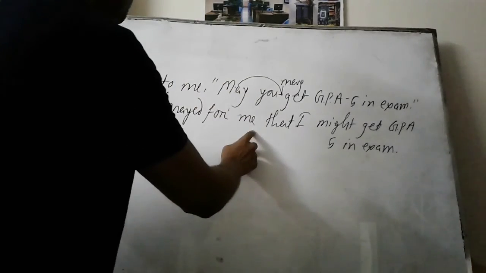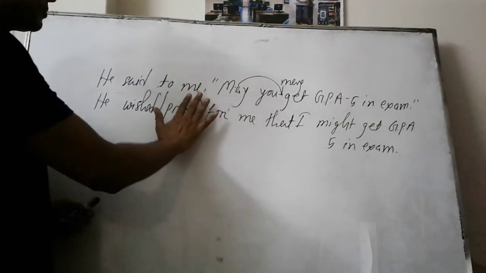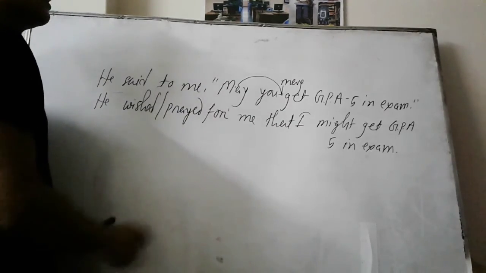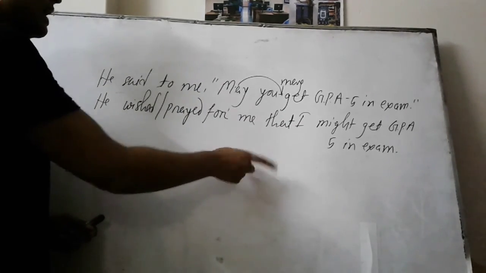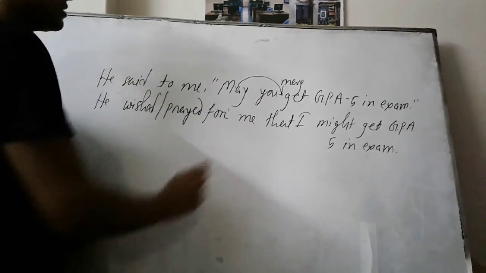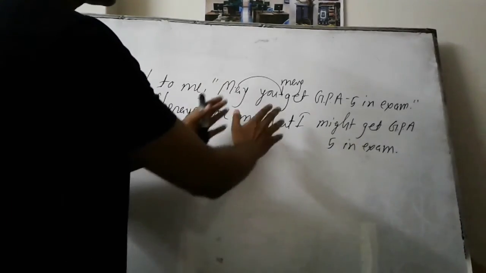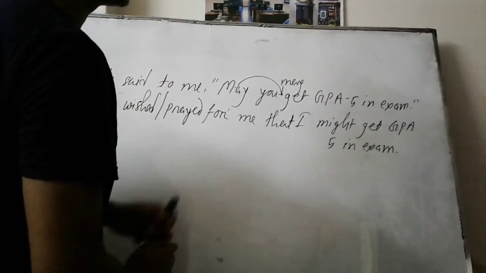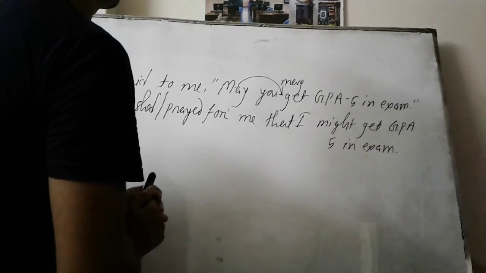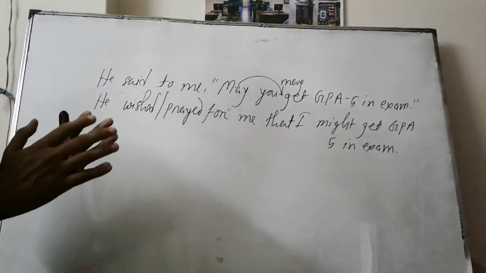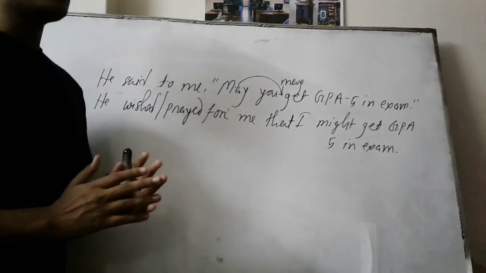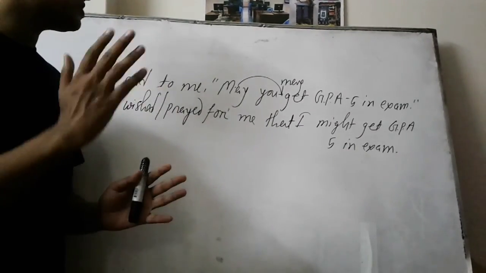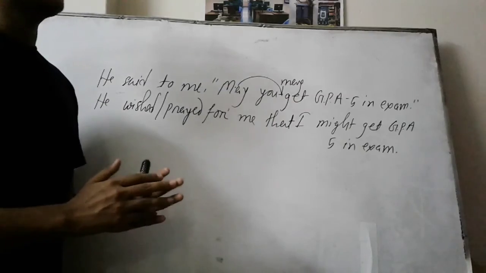Then the object will come here if there is any object; otherwise you need not take any object yourself. Then in the place of the inverted comma, you should take the assertive sentence. The sentence should be changed into assertive first, and you should make it indirect according to the rules of assertive sentences. So by now we have learned about interrogative and optative sentences, and how to change them from direct to indirect.